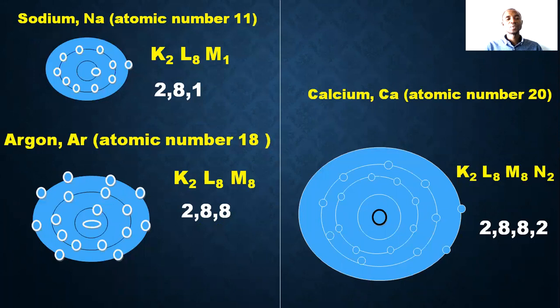We have sodium, K2L8M1, meaning that the first shell contains 2, the second one contains 8, the third one contains 1. Another one is argon. Argon is 18.